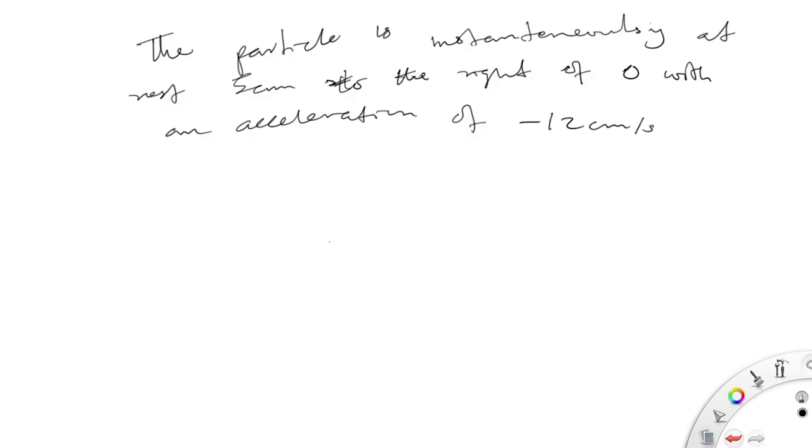So that is that. So we will now calculate for B.